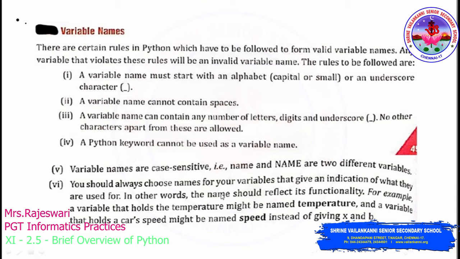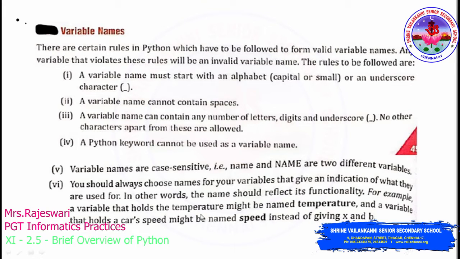If you are trying to add two numbers, it would be enough to give x, y, or a, b, c, any characters you like. But if you are trying to find the area of a circle or the area of a triangle, you have to provide appropriate variable names like length or breadth, or for a circle, pi r squared, anything. You have to provide it appropriately. That is what is being explained here.